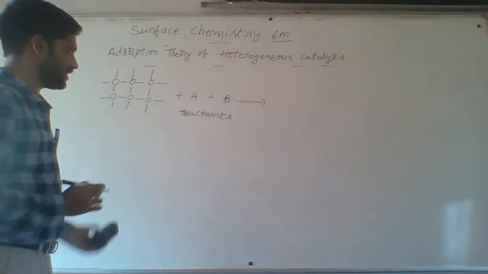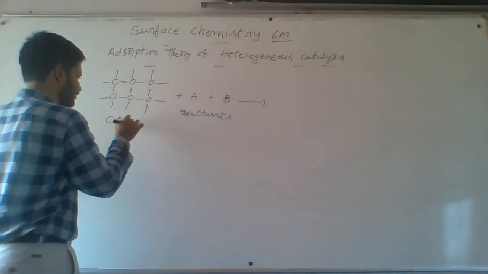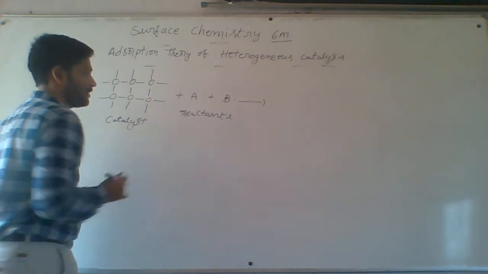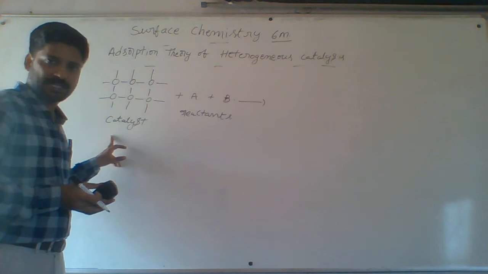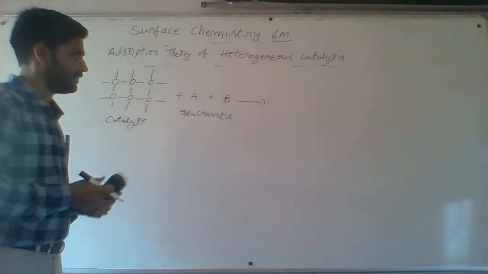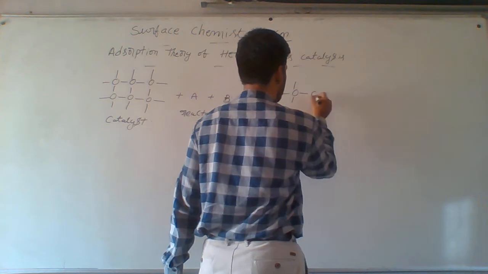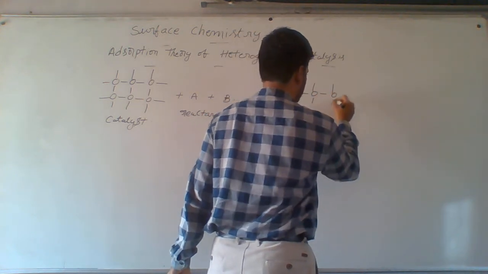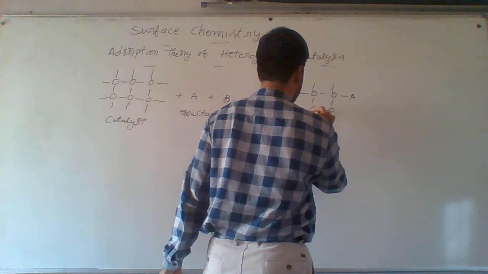Suppose this is the catalyst surface. First step is diffusion of reactants on the catalyst surface. Now what happens here? I draw the same structure, but here A forms B.